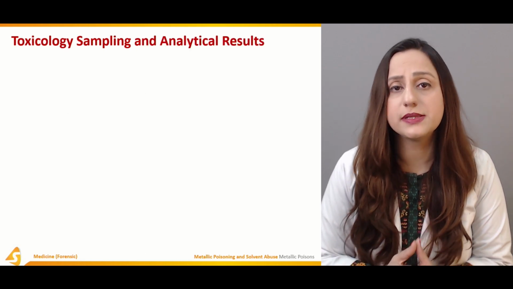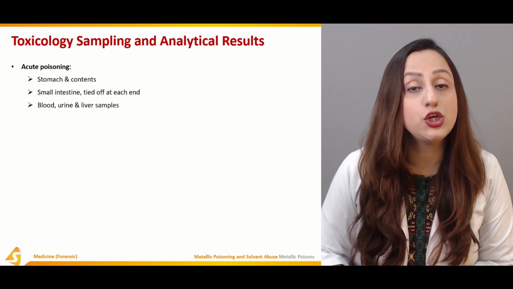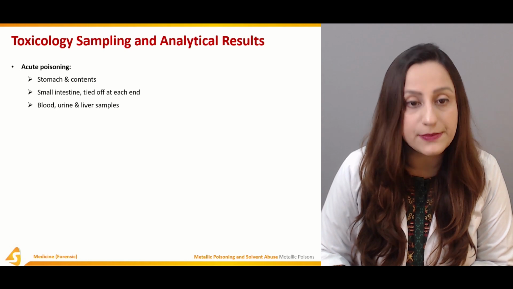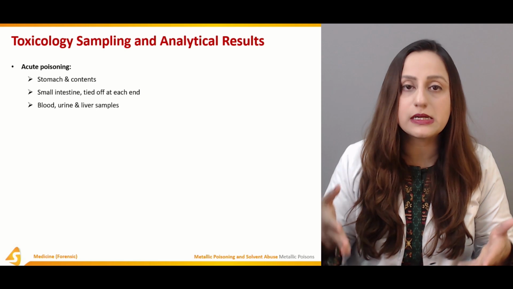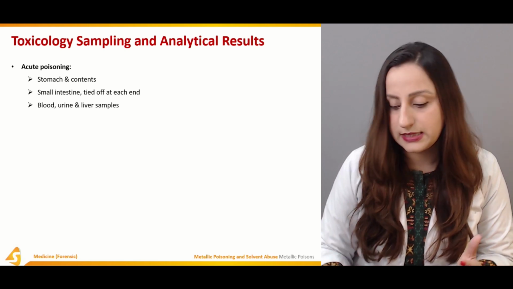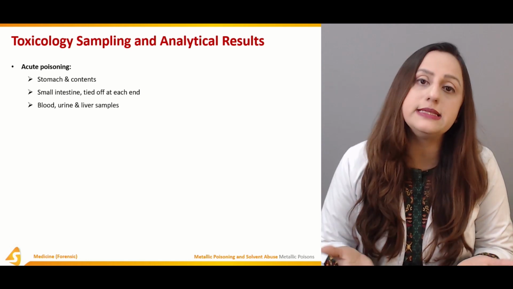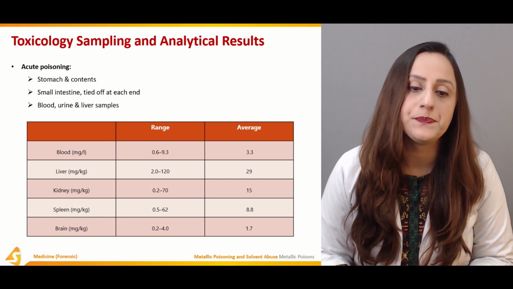Now, what are the samples that are sent to the chemical pathologist? In acute poisoning, we'll be sending the stomach contents. The small intestine is tied off at each end, and we'll cut the portion and send it to the histopathologist. And then the blood, urine, and liver samples are also routinely sent in all autopsies, and they are also sent in this autopsy.